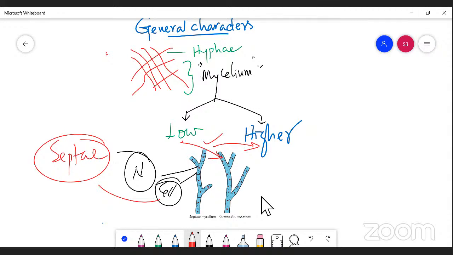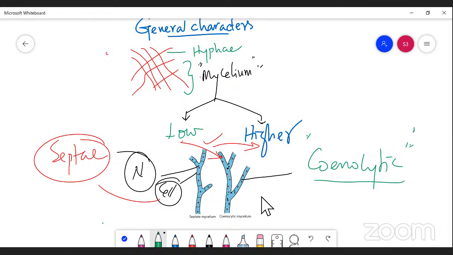Whereas in the absence of septa, there is no cell wall, because these mycelial cells possess a number of nuclei, multinucleated, without cell wall. Such a condition is said to be the cenocytic condition. My dear students, please listen. Cenocytic is a condition in which the mycelial cell possesses a number of nuclei without septa, without wall formation.